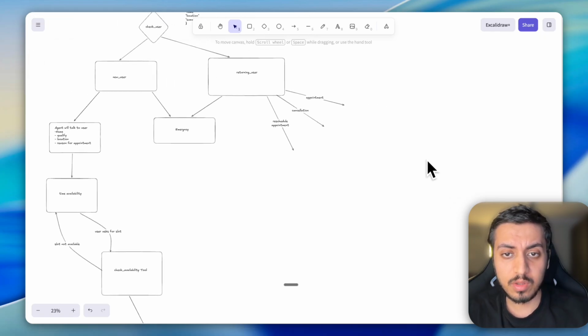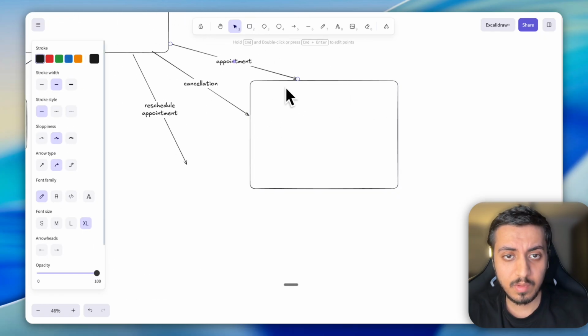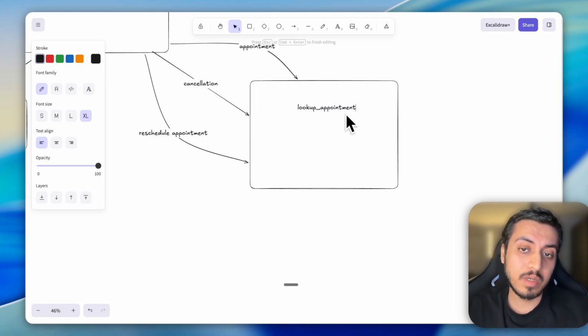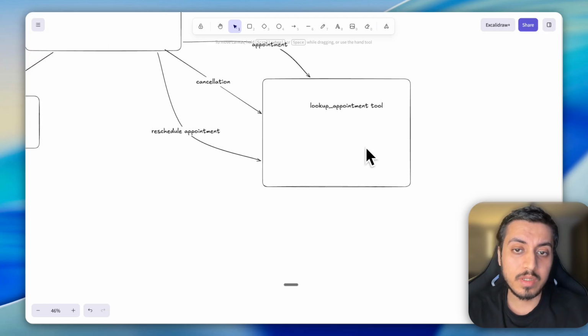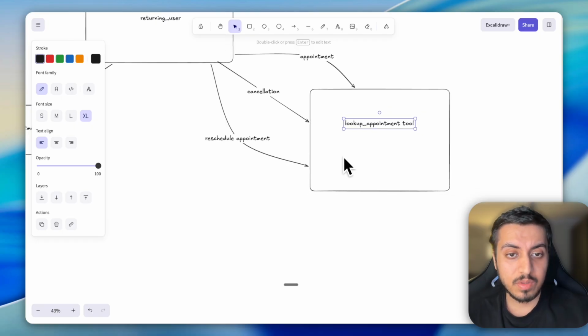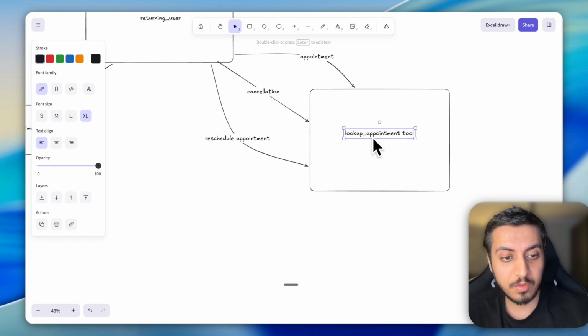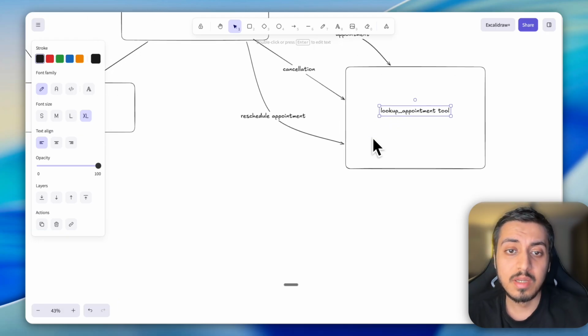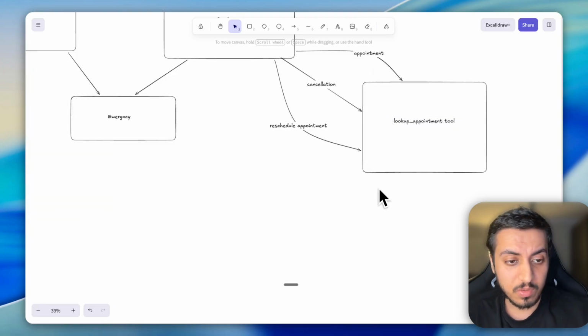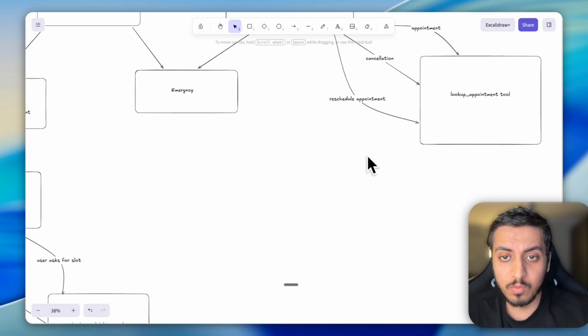Okay, so for all these three cases, we'll do another tool call called lookup appointment. When the agent makes this tool call, it will return whether there is any appointment for this particular user or not. So in all these cases, for the returning user, we will first have to check, specifically for the appointment booking case, whether there exists any appointment for this user or not. So let's say the request is for appointment booking and there is no available appointment for that user. Then we will simply move forward